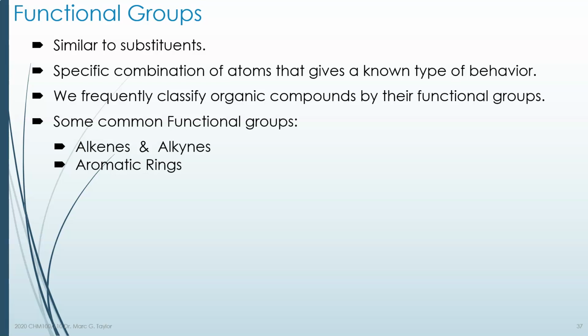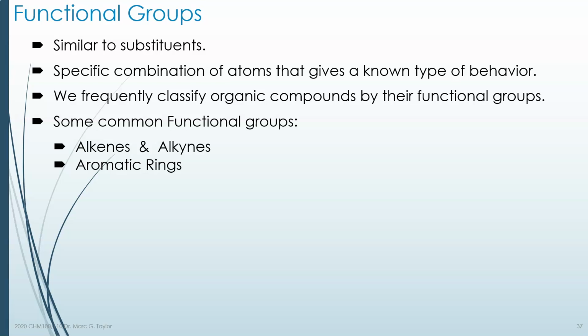Alkenes and alkynes. Alkenes just means there's at least one carbon-carbon double bond, only between carbons, to call it an alkene. Remember, alkane, A-N-E, means no double bonds between the carbons. Alkene means at least one double bond between carbons. And alkyne means at least one triple bond between carbons. And these are easy to remember because ane, ene, and yne are in alphabetical order, A, E, and Y, 1, 2, and 3 types of bonds.